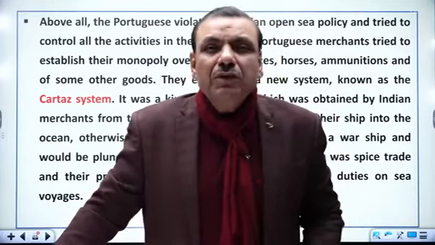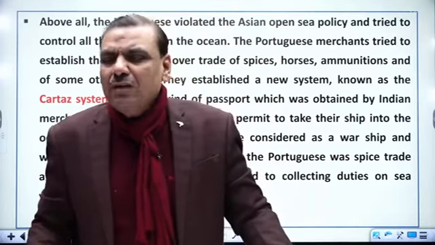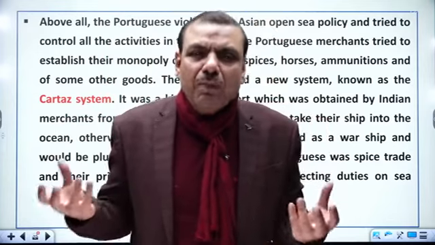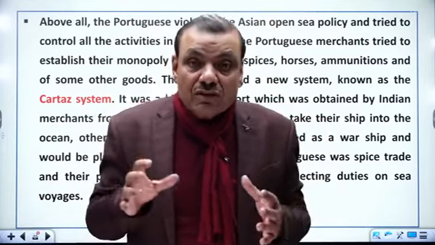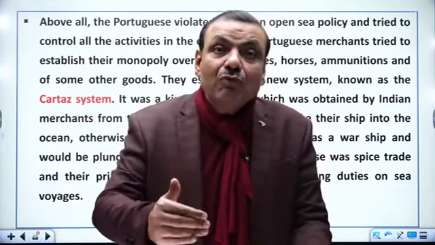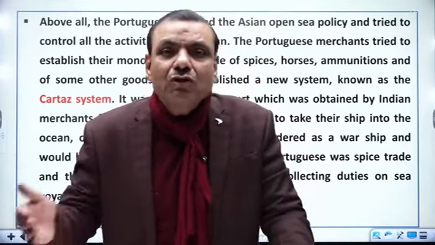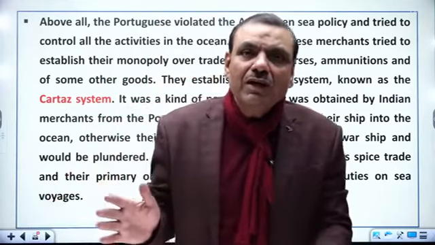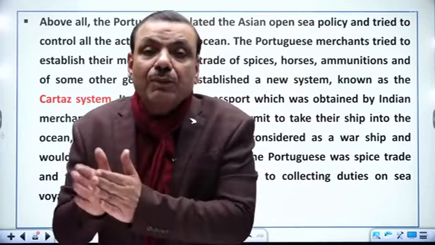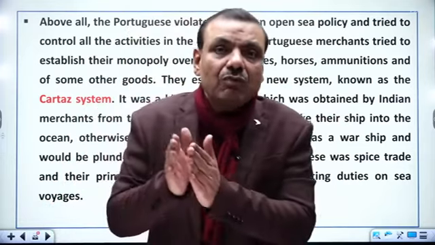So that's why they became unpopular gradually, and Portugal was, after all, a smaller state. It could not compete with other power for a long time, and above all, a time will come कि Portugal was conquered by Spain, so it became the part and parcel of Spain. And when in the beginning of 17th century, two other powers came to India. One was Dutch, another was British.